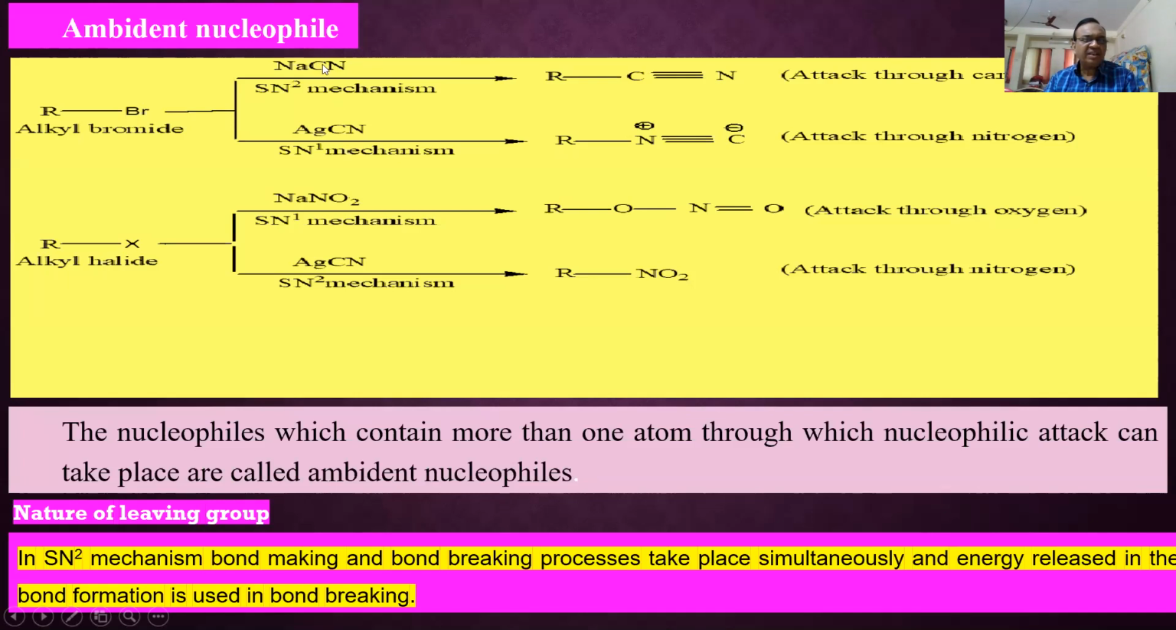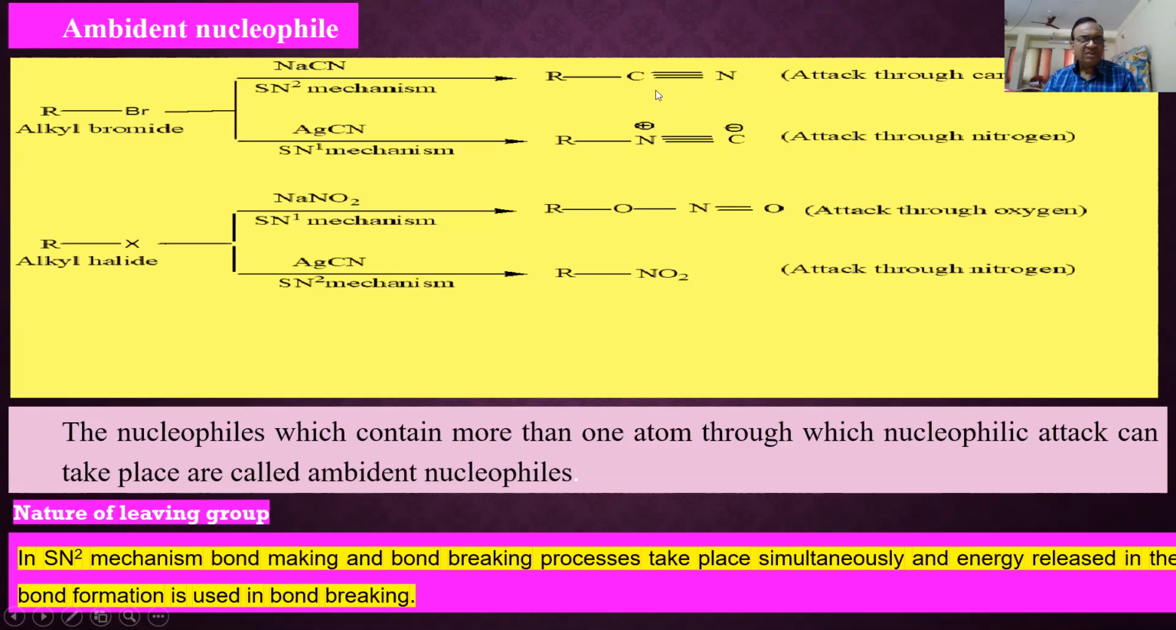Now here it is cyanide. The cyanide carbon has a negative character and the nitrogen also has a negative character. Hence alkyl bromide RBr on reaction with sodium cyanide gives RC triple bond N. Here the attack is by this carbon; the carbon acts as a nucleophile in this case. But in the same reaction with silver cyanide, nitrogen acts as the nucleophile, and that's why your product is different. This is isocyanide, this is cyanide.